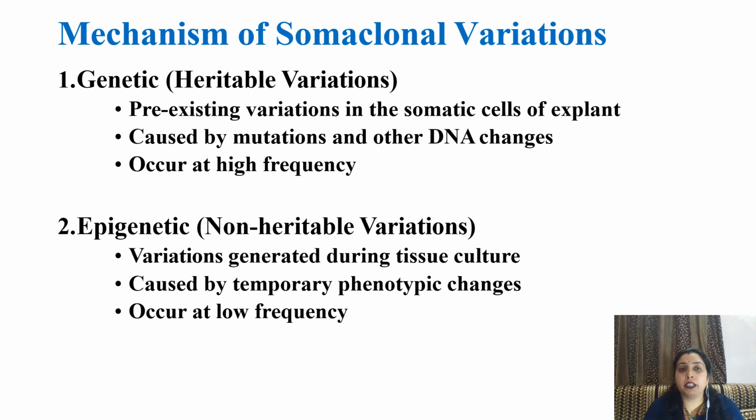Mechanism of somaclonal variation. First one is genetic. When changes are brought in their genetic constituent, those changes are heritable to subsequent generations. Pre-existing variation in the somatic cells of explant, means the explant we have chosen for tissue culture already has some variation caused by mutations and other DNA changes, occurs at high frequency. While the second one is epigenetic, those changes which are not heritable, variation generated during the procedure of tissue culture caused by temporary phenotypic changes, occurs at low frequency.